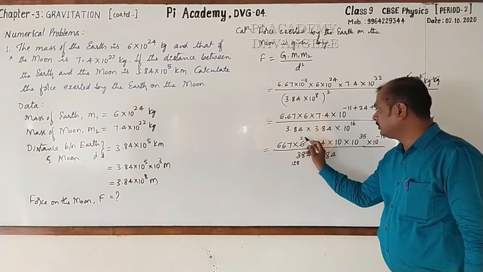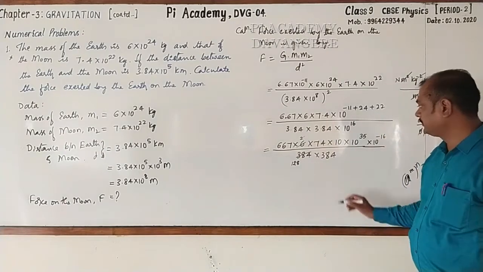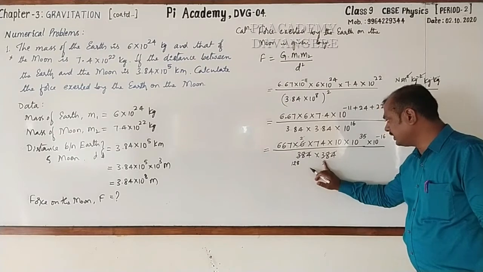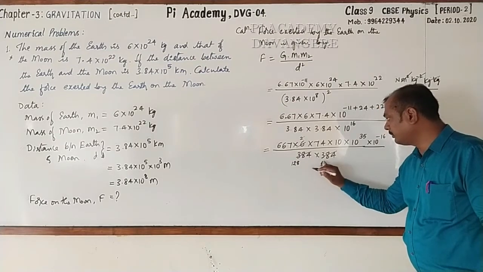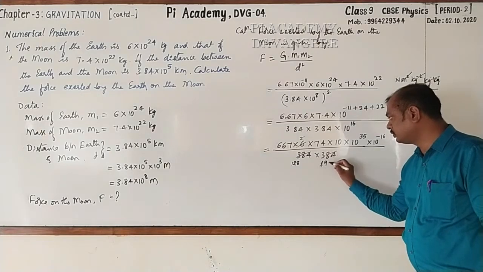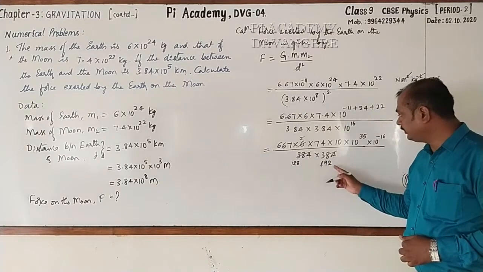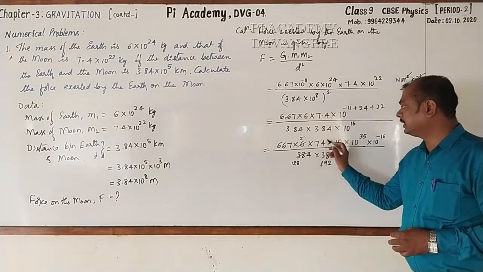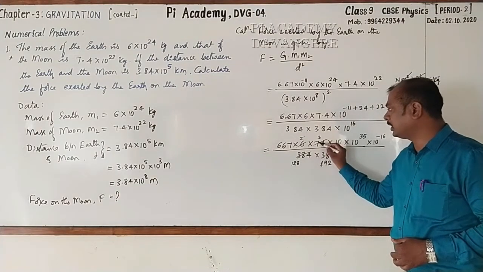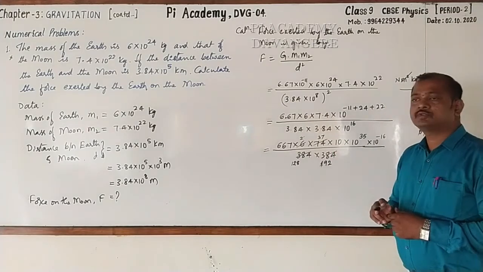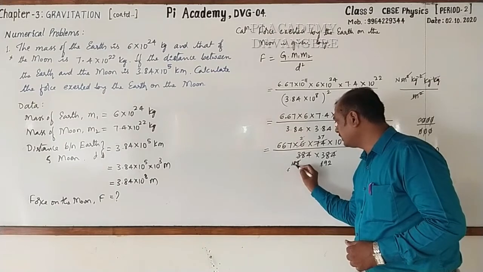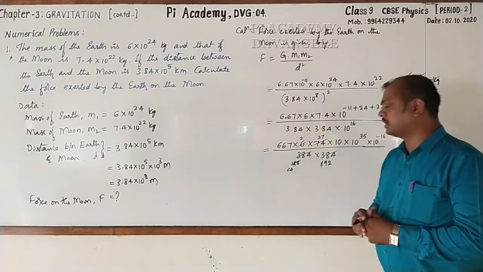Here again 2 1s are 2, 1 will remain, it becomes 18, 2 9s are 18, then this is 2 2s are 4. Again we have even number, cancel it by 2, 2 3s are 6, 1 will remain, 14, 2 7s are 14. Then this is 2 6s are 12, 2 4s are 8.